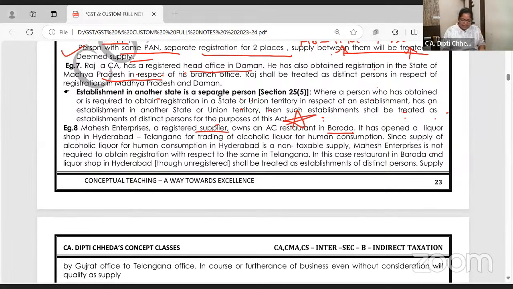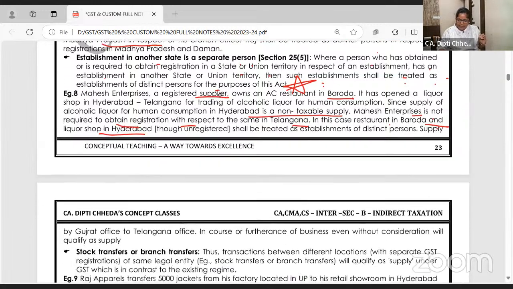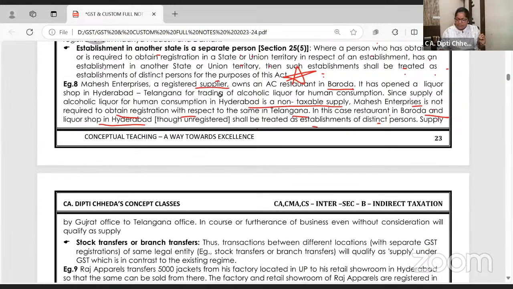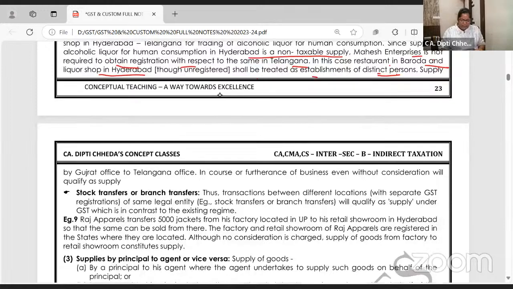Since the supply of alcoholic liquor in Hyderabad is non-taxable, Mahesh is not registered in Telangana. In this case, the restaurant in Baroda and the liquor shop in Hyderabad shall be treated as distinct persons. It's not registered, but they are two parts of the same enterprise. If you supply anything from Gujarat to Telangana, it will be treated as deemed supply.